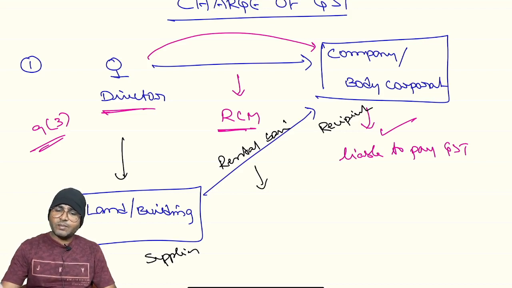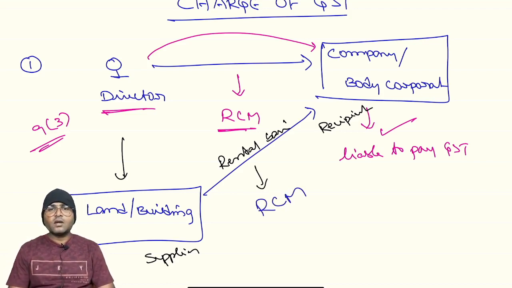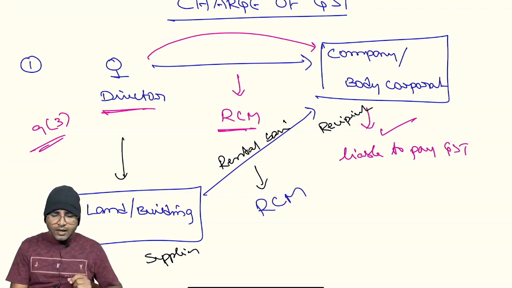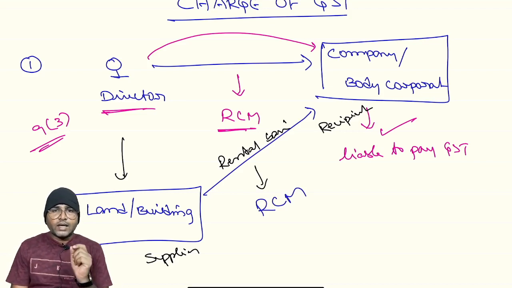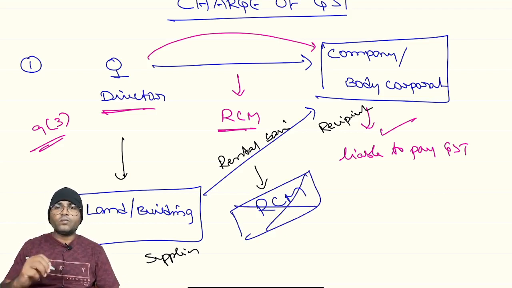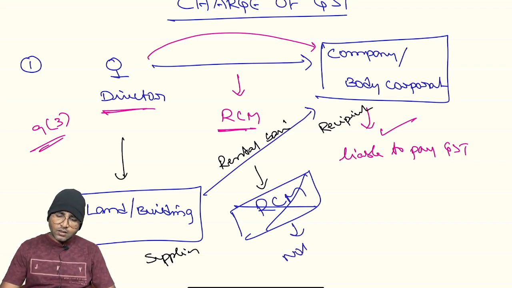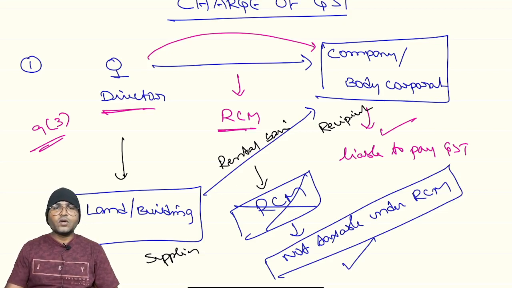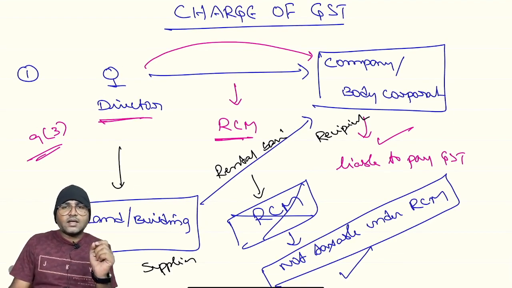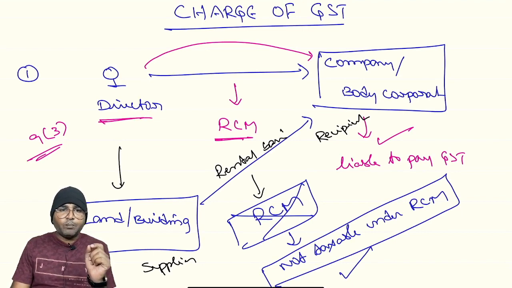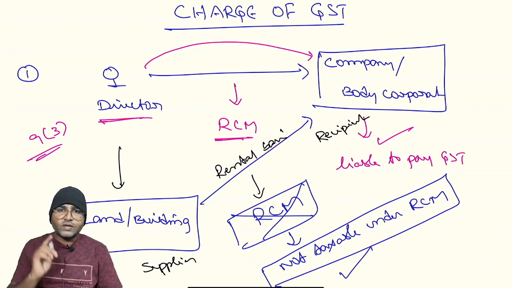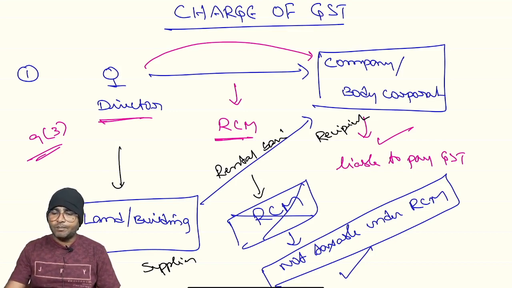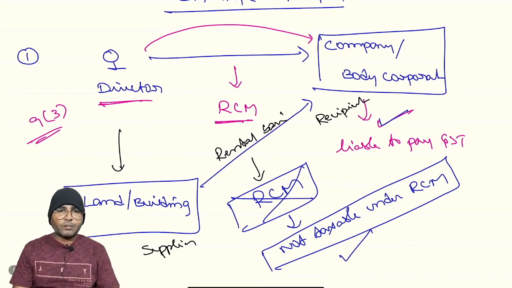Whether these services, land and building made available on rental basis, are covered under the reverse charge mechanism? No. So they are not taxable under reverse charge mechanism. This is the new clarification. Where a director renders services to the company or body corporate in a professional capacity, then only the reverse charge mechanism is applicable, and the company or body corporate is liable for payment of GST.